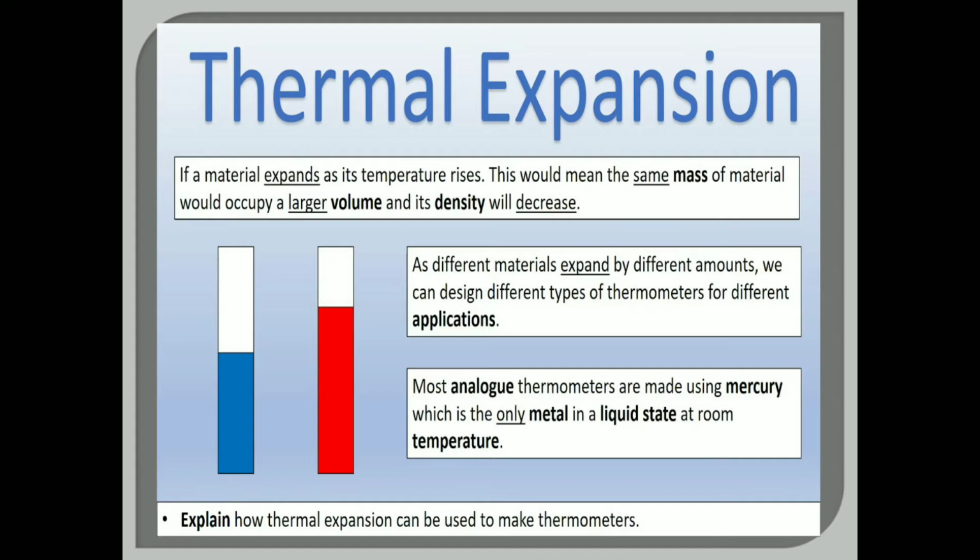So as different materials expand by different amounts, we can design different types of thermometers for different applications. Most analog thermometers are made using mercury, which is the only metal in liquid state at room temperature. Okay, so this is all about thermal expansion.